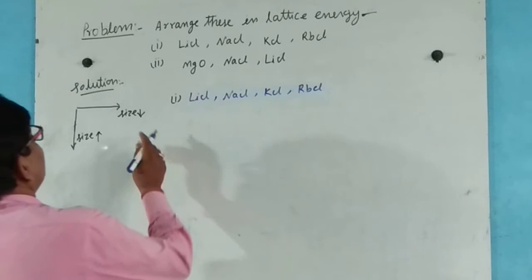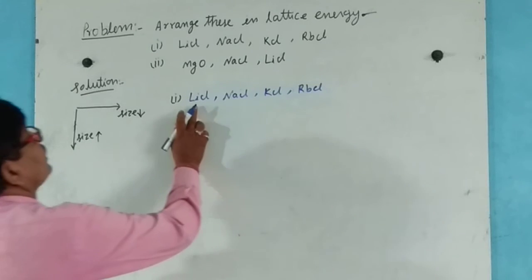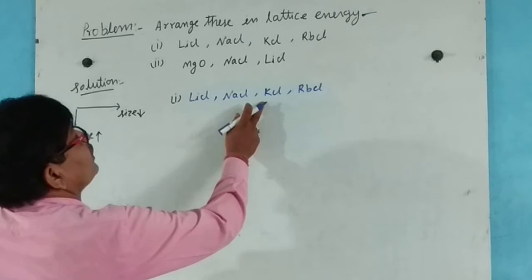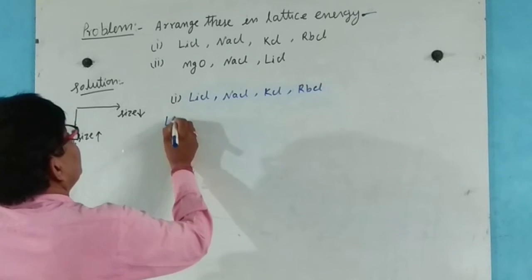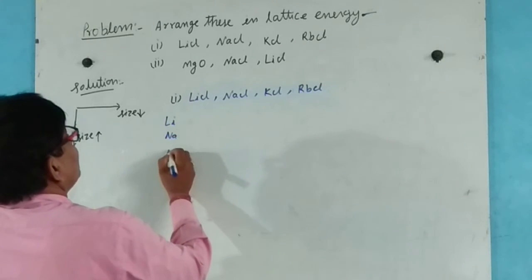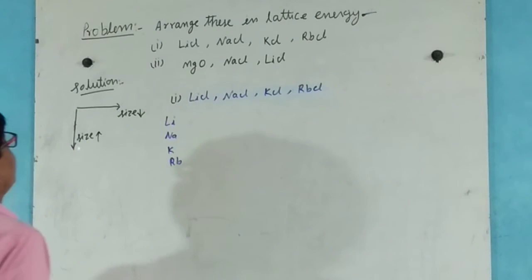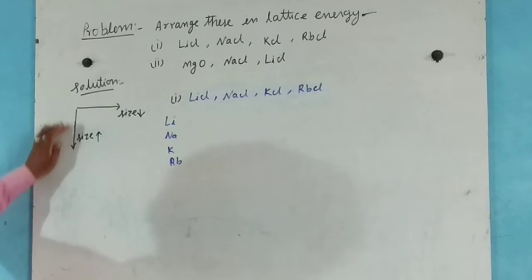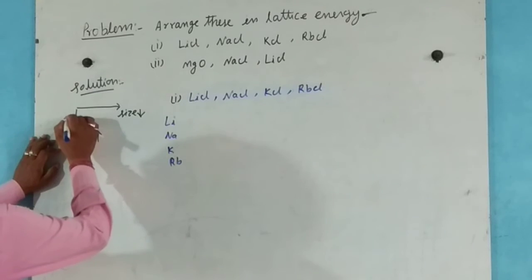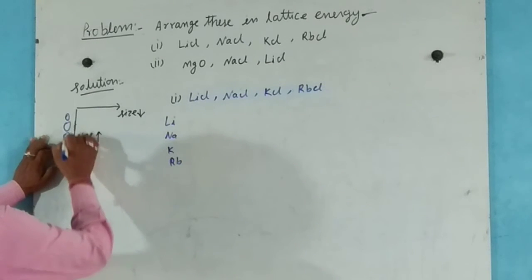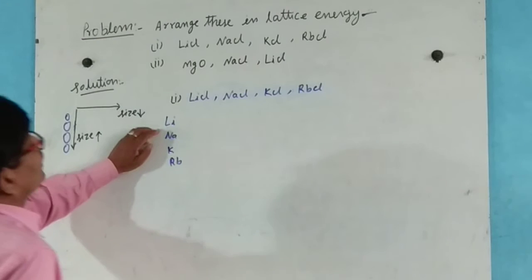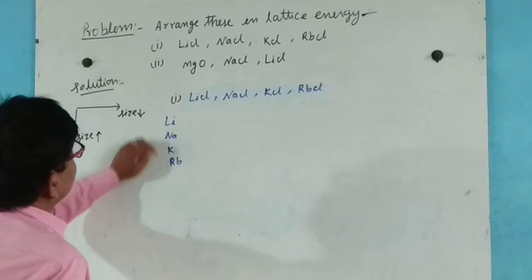Now first: lithium chloride, sodium chloride, potassium chloride and rubidium chloride. Here according to size, in this case lithium, sodium, potassium, rubidium, size increases.